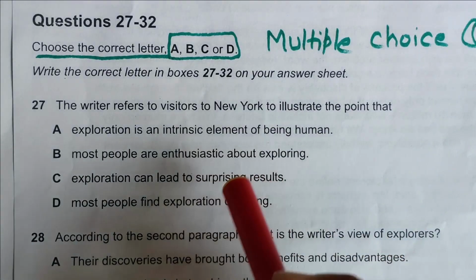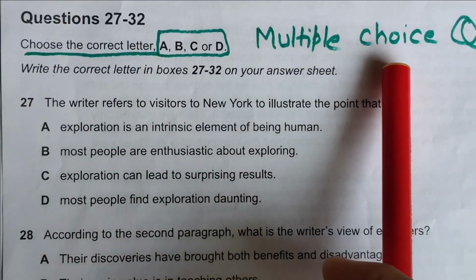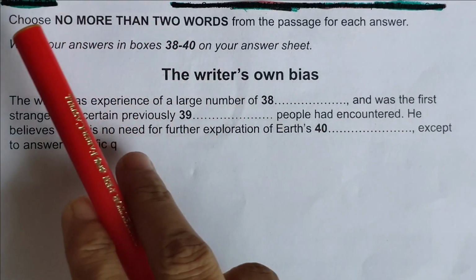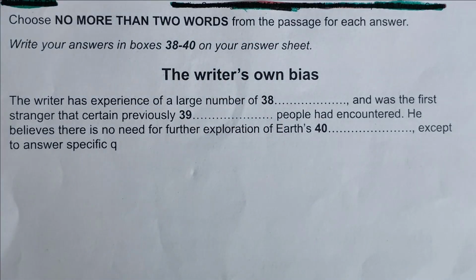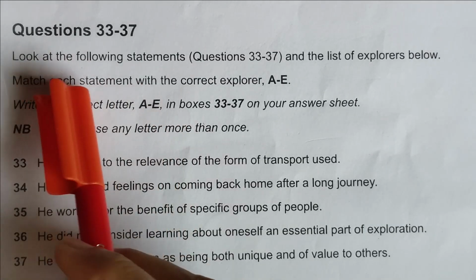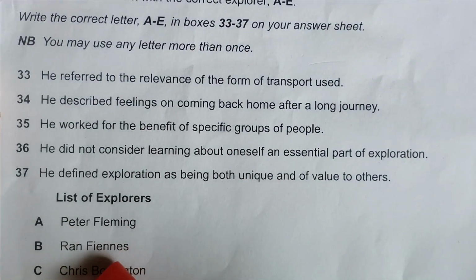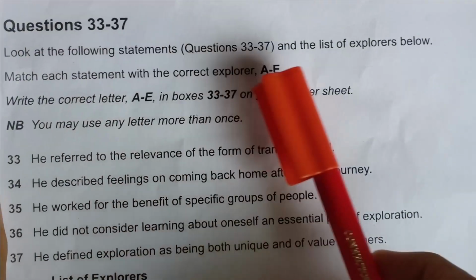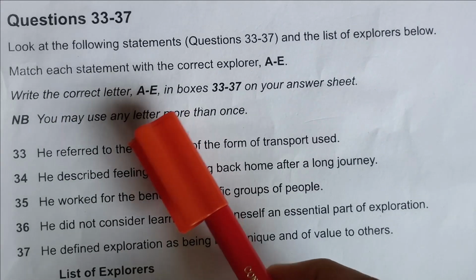Okay, so here in this reading we have three types of question. First type of question here is multiple choice question. Second, we have choose no more than 2 words, complete the summary. And third type of question is you have to match the following statement with this list of explorers. Okay, so we have to look at the following statements and the list of explorers. Okay, this is the third type of question.